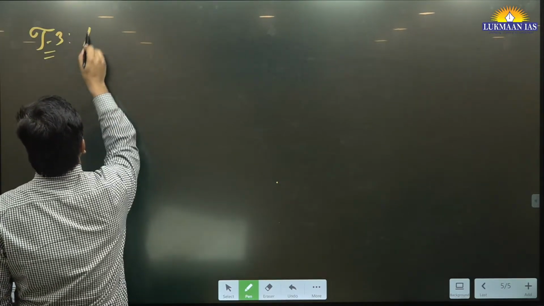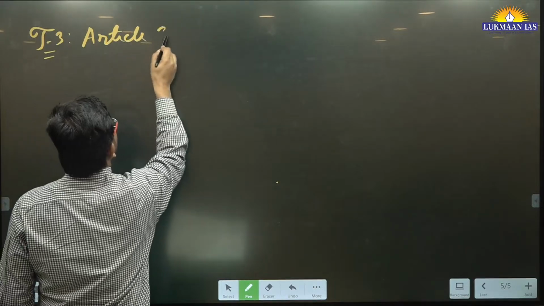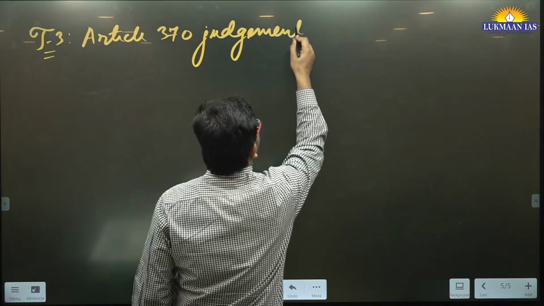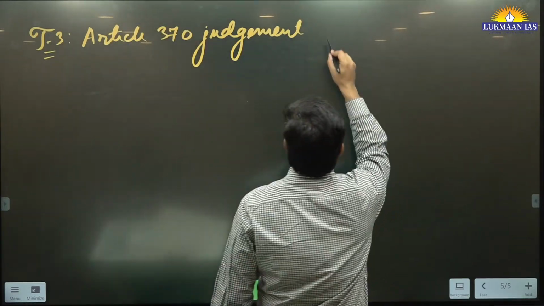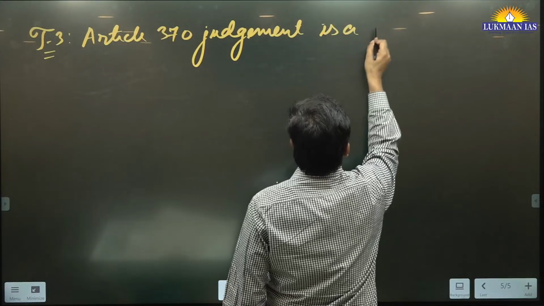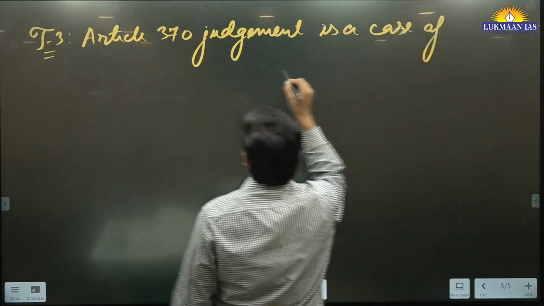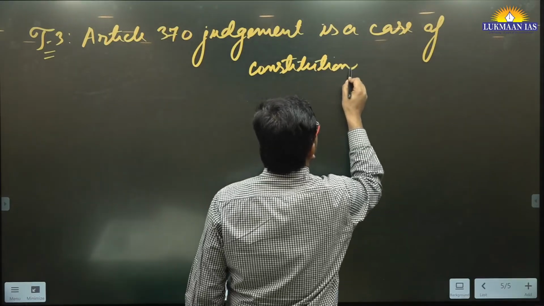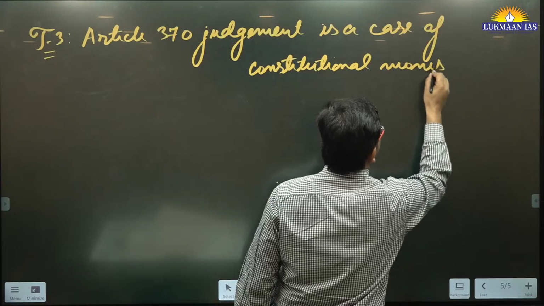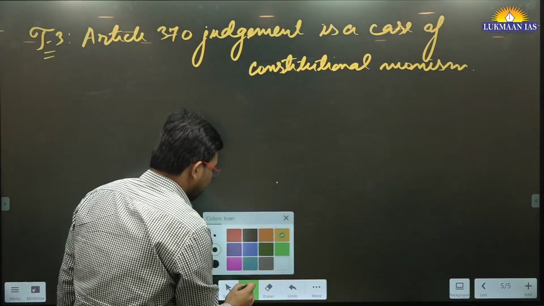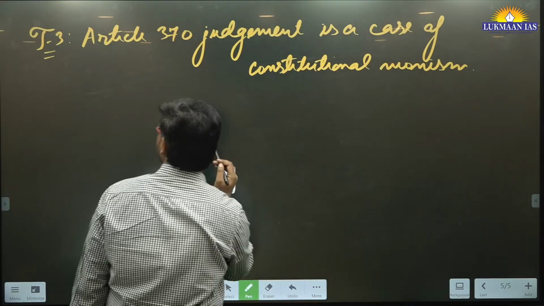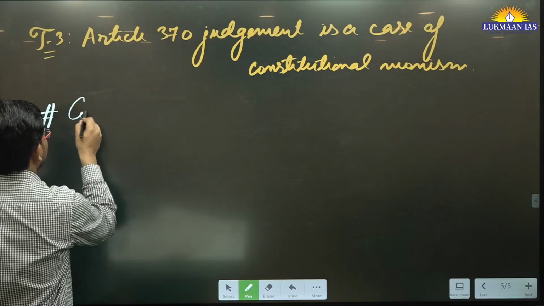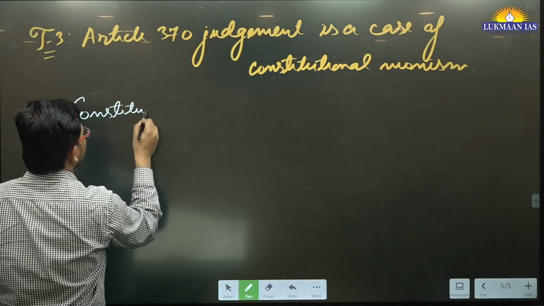Article 370 judgment is a case of constitutional monism. Before we understand this article in detail, let us understand what we mean by this term, constitutional monism.